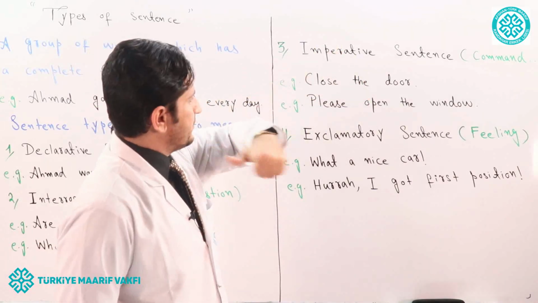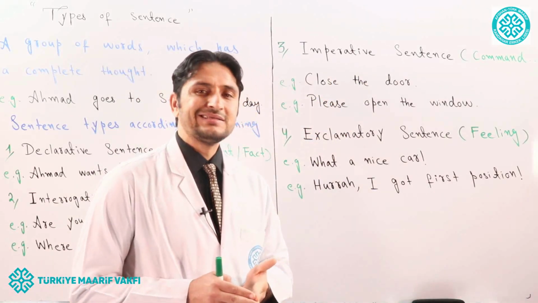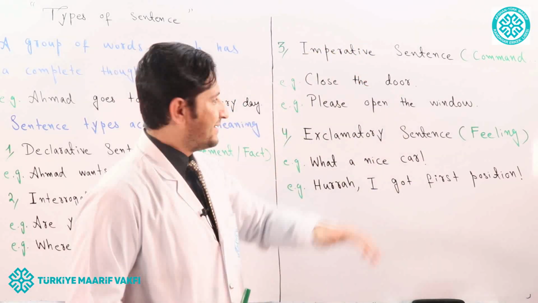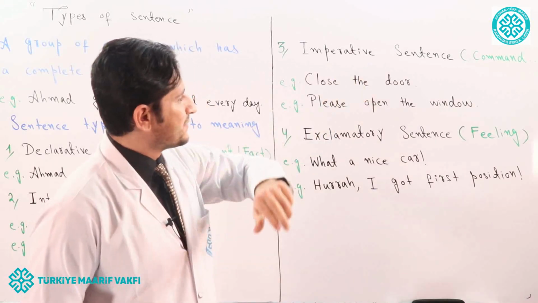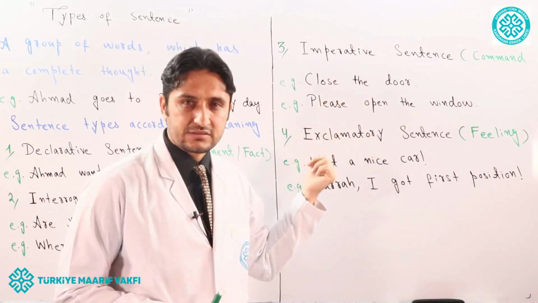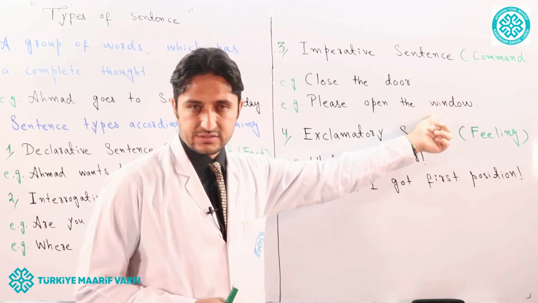Here is an example. Close the door. Close the door is an example of imperative sentence, and it expresses command. If you want to express a request, then you can just use the word please. Please open the window, which is a request.